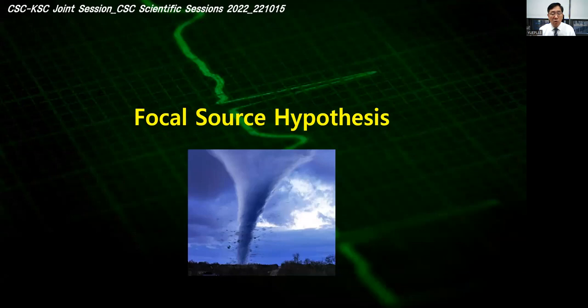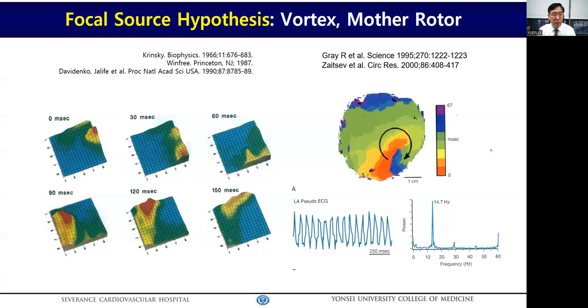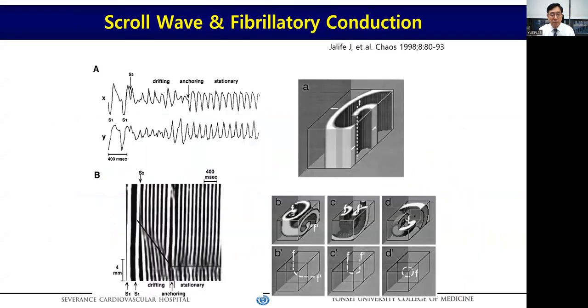Okay, let me move to the focal source hypothesis. You can imagine a tornado or twister as the source of fibrillation in this theory. In the 1960s and 80s, Krinsky and Winfree reported there are areas of continuous rapid firing in VF maps, and Gray and Jalife analyzed rabbit heart optical mapping VF electrograms and found the area with the highest dominant frequency and called it the mother rotor.